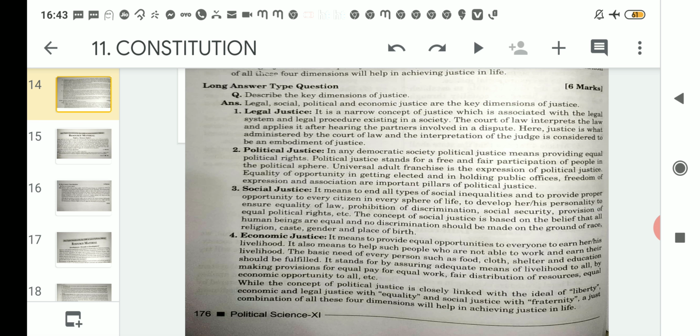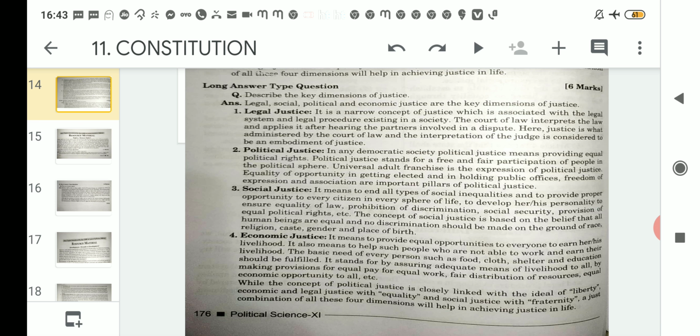So under these basic needs, which we call food, clothes, shelter and education, economic justice ensures and assures that adequate means of livelihood to all should be provided. And how can this be provided? By making provisions for equal pay for equal work. As I have explained, whatever the amount of work or the hours that person is working, that person should be paid according to that only. That means equal pay for whatever equal amount of work is being done.